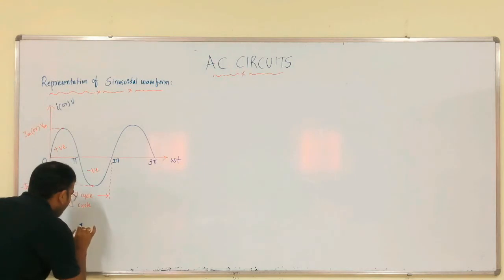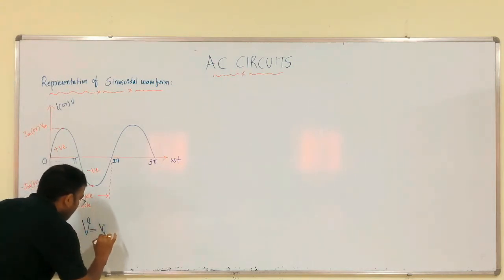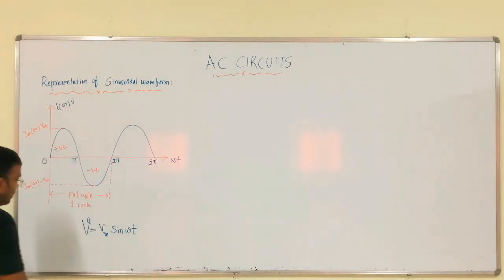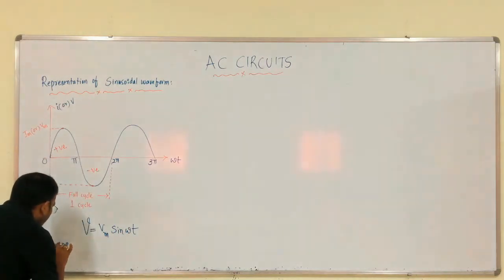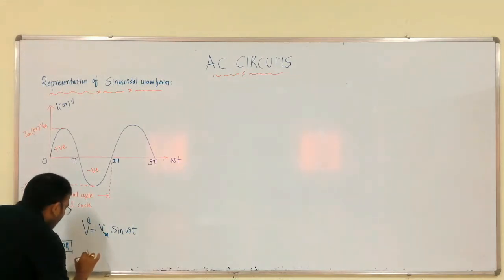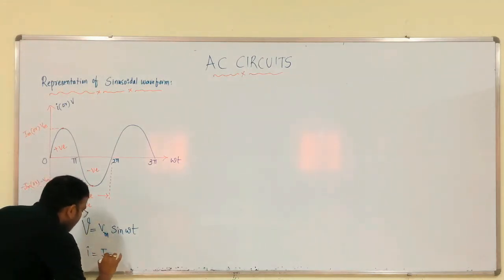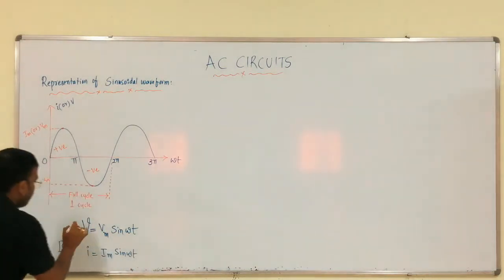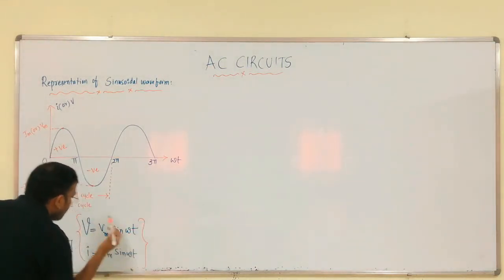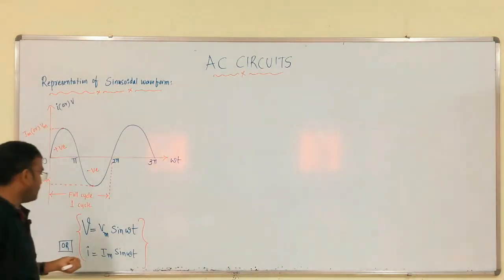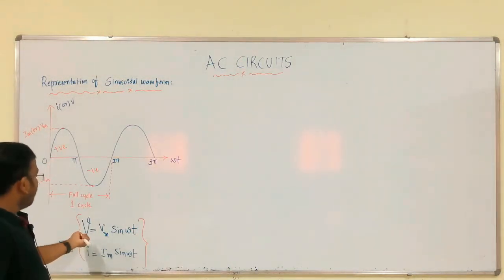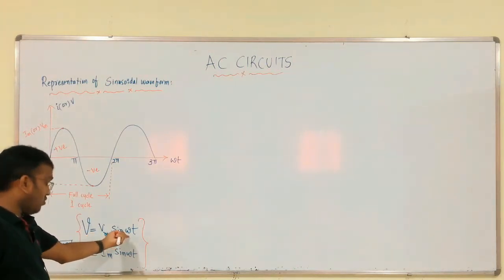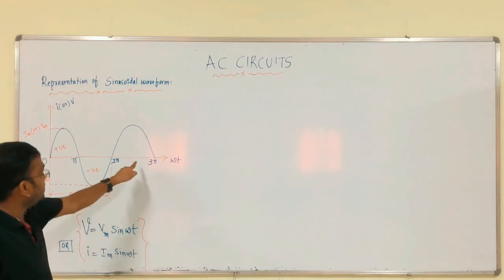So, this is the representation of this waveform, or if it is a current waveform, I is equal to Im sin omega t. So, from this, v is the instantaneous value, Vm is the maximum value, and omega is the angular frequency. This is the time period at this instant.